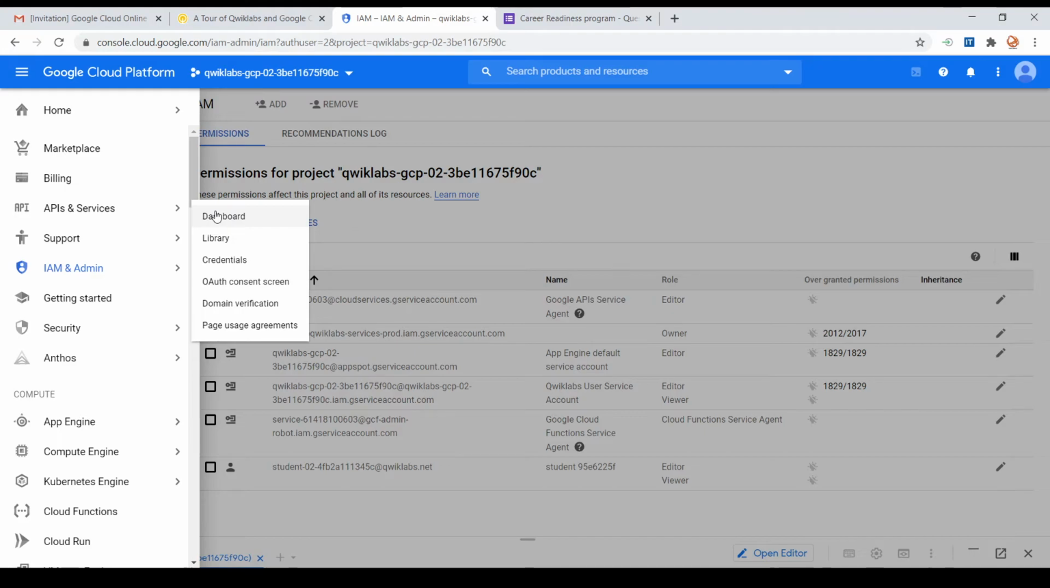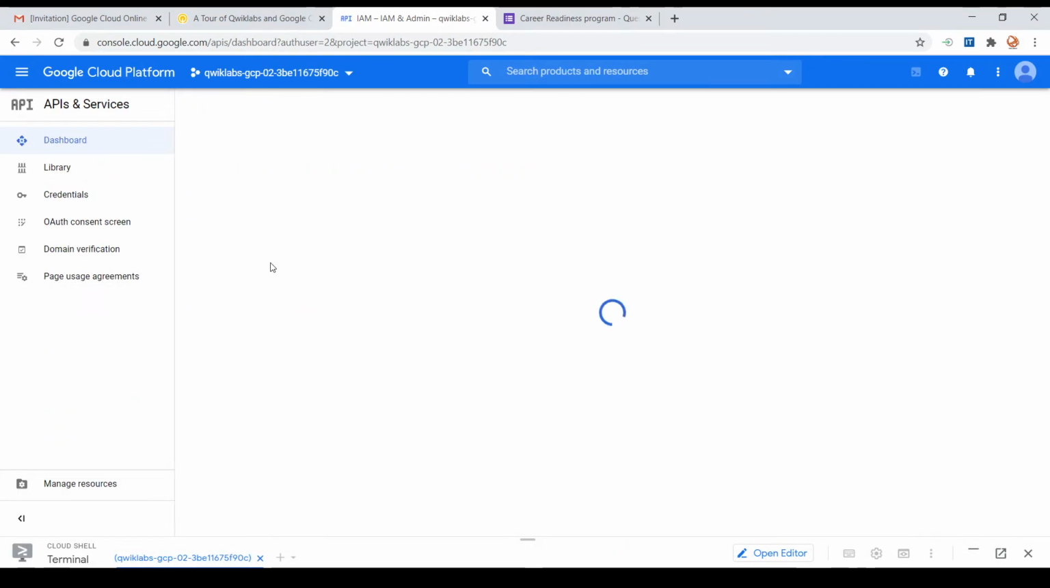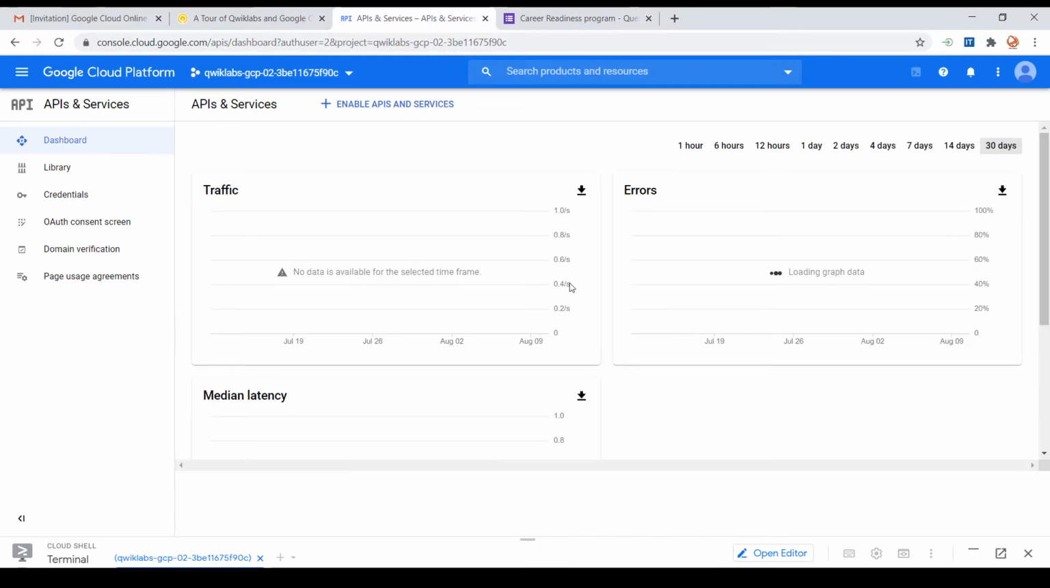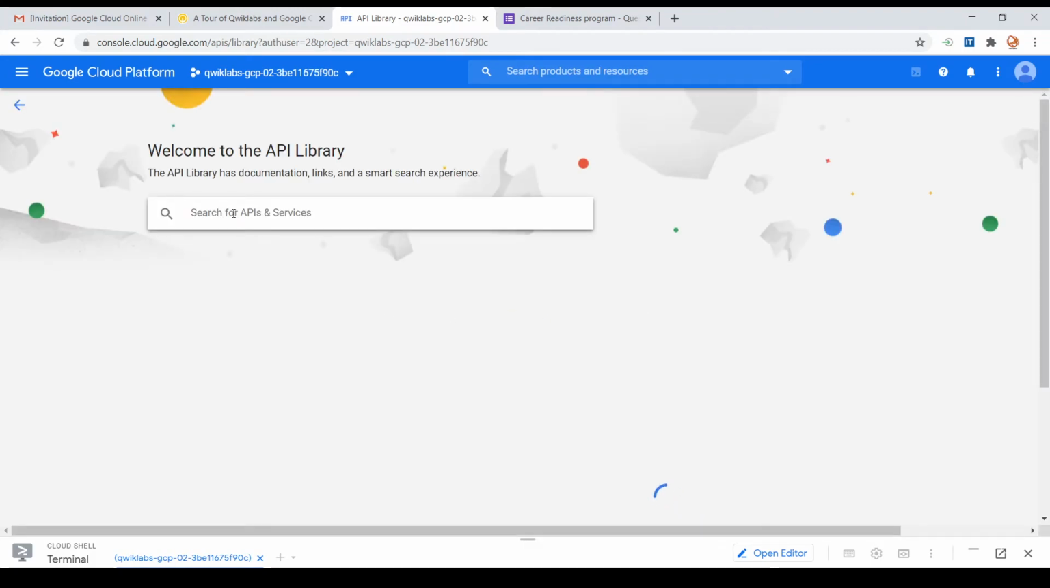So on moving on to the dashboard or library, you will be able to see what all APIs are running. So here I have selected the dashboard. Right now you can see there will be no APIs running here. So let me move on to the library, and inside the library you can search for any APIs.